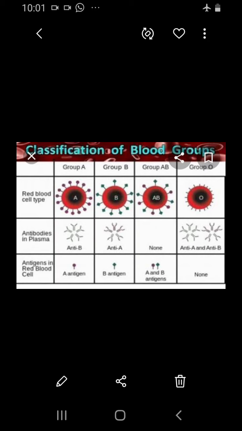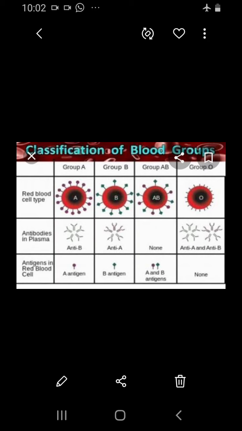We have already seen the different types of blood components, that is plasma, RBCs, WBCs and platelets. This antigen is present only in the RBCs, whereas antibody is present in the plasma. Based on the presence or absence of the antigen and antibody, blood groups are classified into four types.